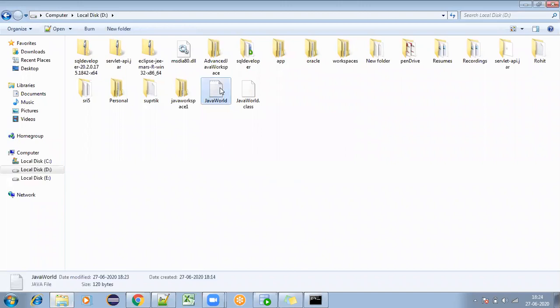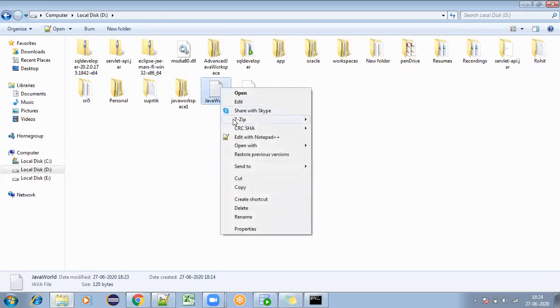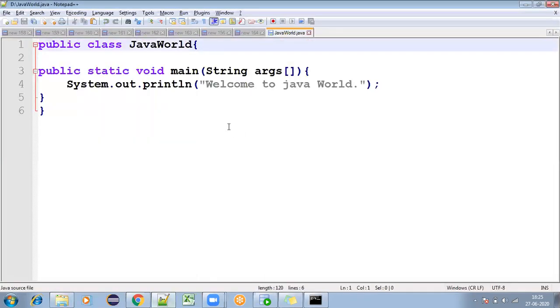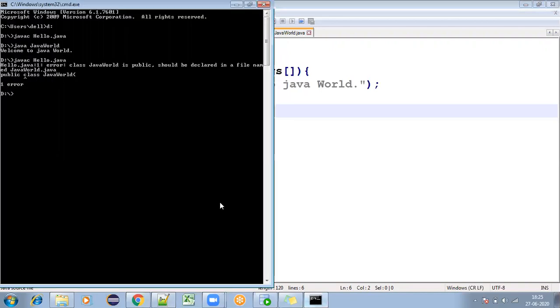So here I'm opening with Edit, Notepad++. My file name is JavaWorld and my class name is JavaWorld. Now I'm going to the command prompt and compiling with javac. I need to compile my class with JavaWorld.java.